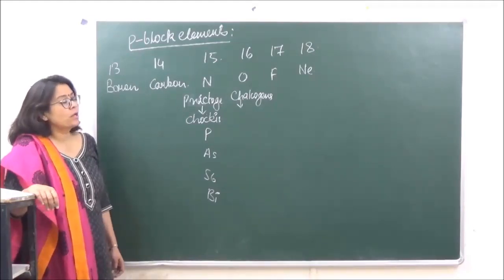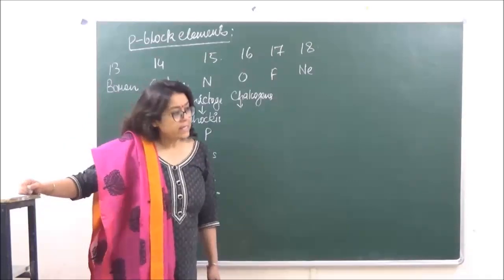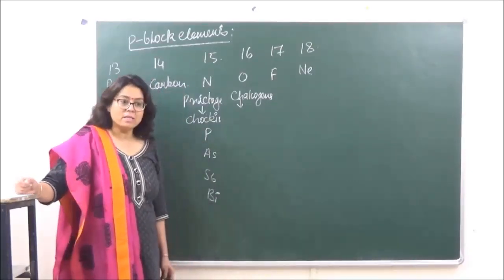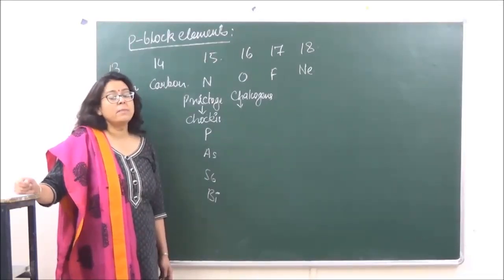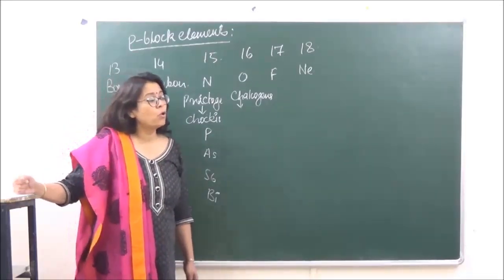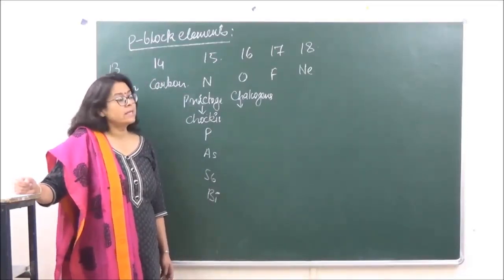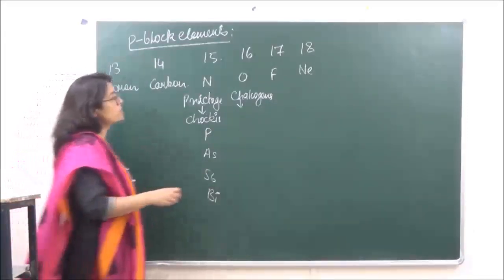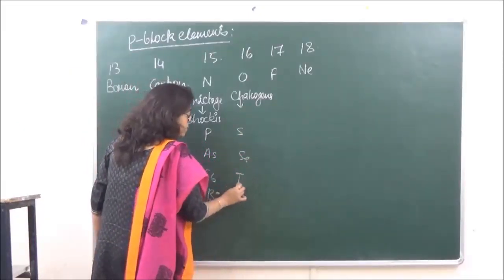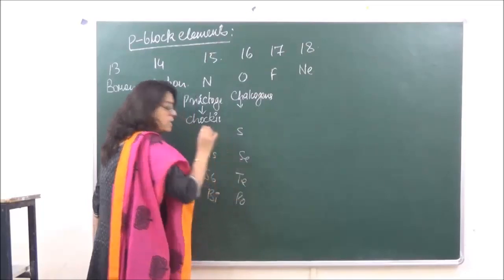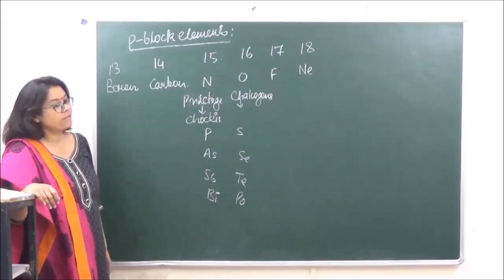In that you saw that most of the ores are either oxides or sulfides, right? So oxygen and sulfur, both are major components of all the ores from which metals are extracted. Therefore, they are known as chalcogens. So the members of group 16 are oxygen, sulfur, selenium, tellurium and polonium. ठीक है?